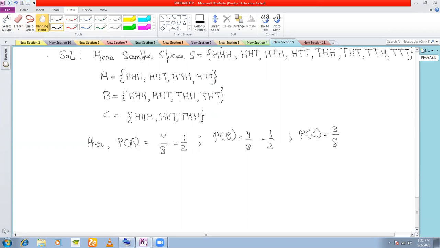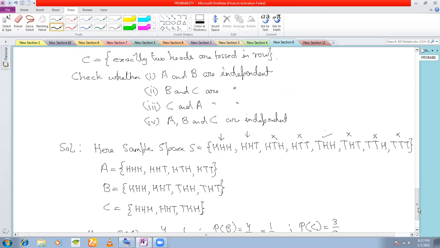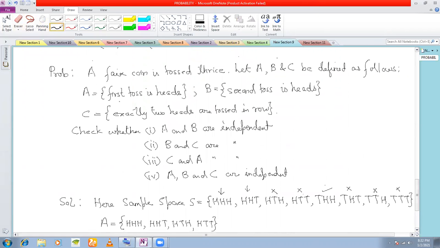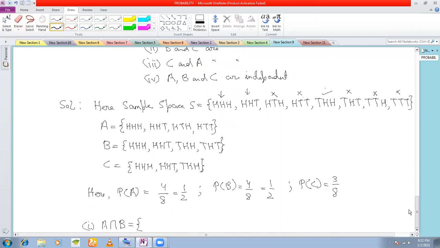Now, to check whether A and B are independent, what is the event A intersection B? Check the events A and B. A is first toss is heads, B is second toss is heads. So A intersection B is first toss is heads and second toss is heads.